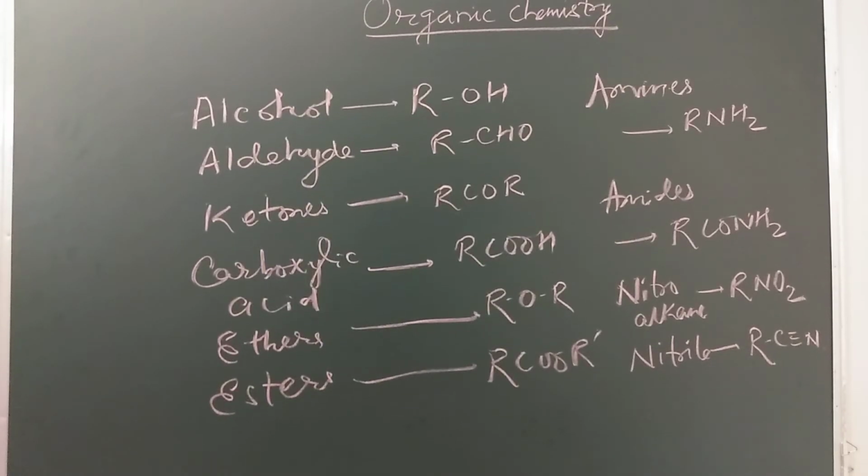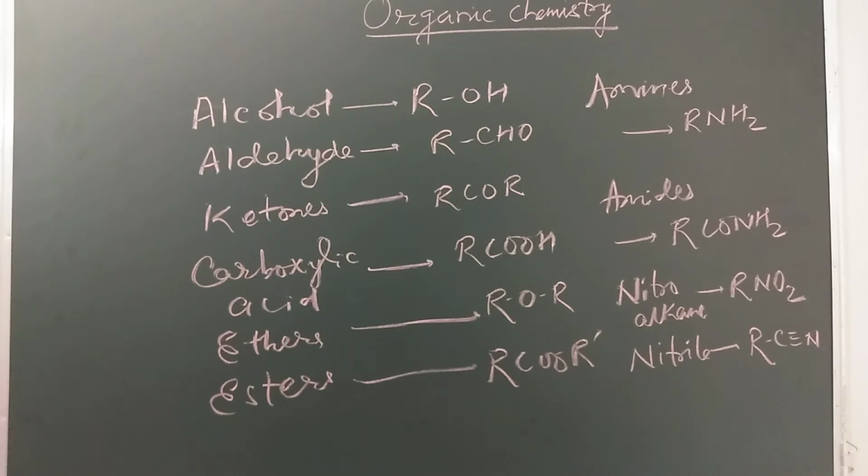Let's see a few of the important classes of organic compounds. So first is alcohol. The general formula is ROH. Aldehyde RCHO. Ketones RC double bond OR. Carboxylic acid RC double bond OH. Ethers ROR. They have the O functional group present in their structure. Esters RC double bond OR dash. Esters have a fruity smell in their molecules.